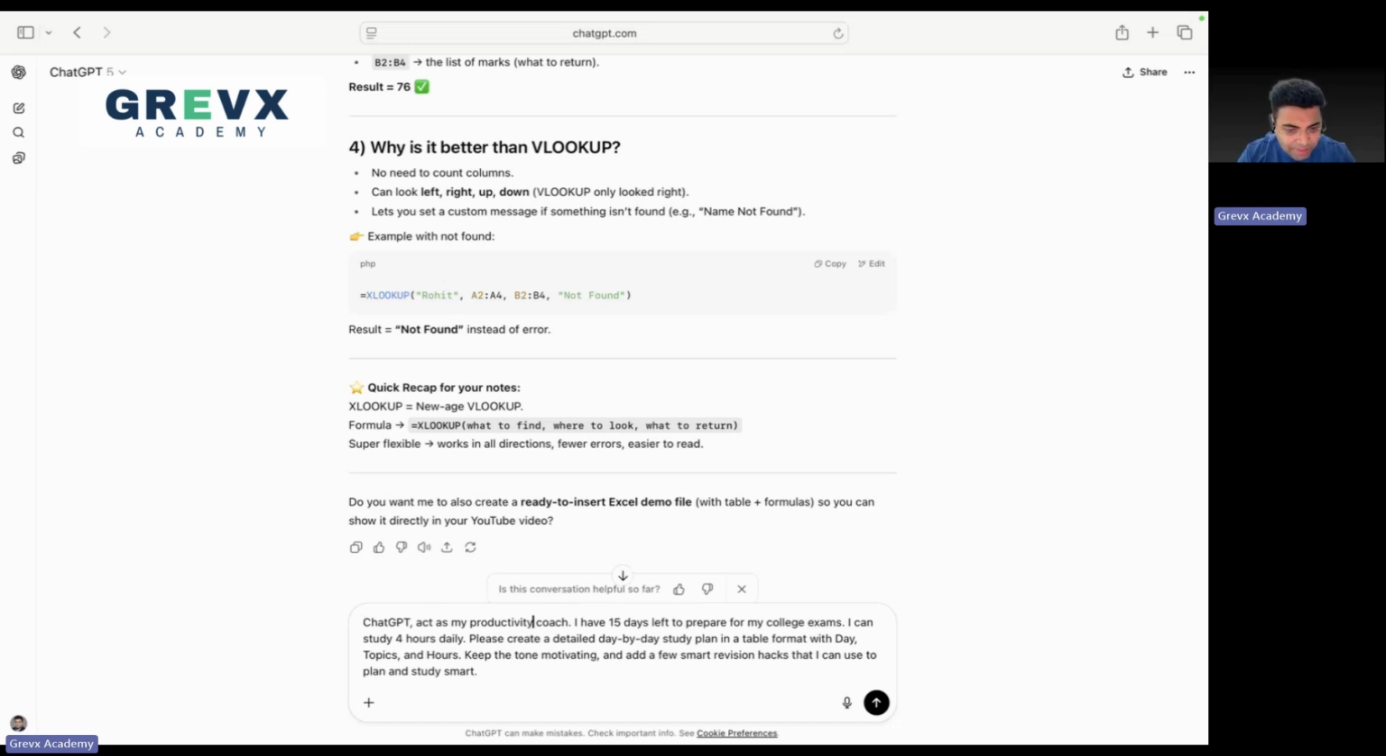GPT, act as my productivity coach. I have 15 days left to prepare for my college exams. I can study 4 hours daily. Please create a detailed day by day study plan in a table format with day, topics, and hours. Keep the tone motivating and add a few smart revision hacks that I can use to plan and study smart.